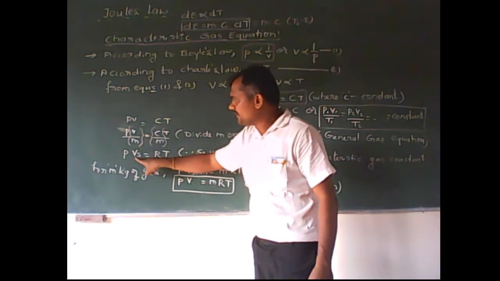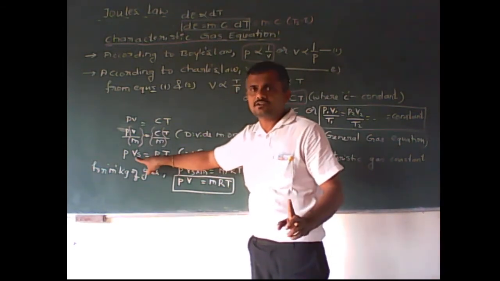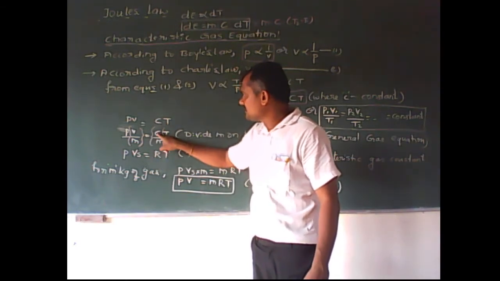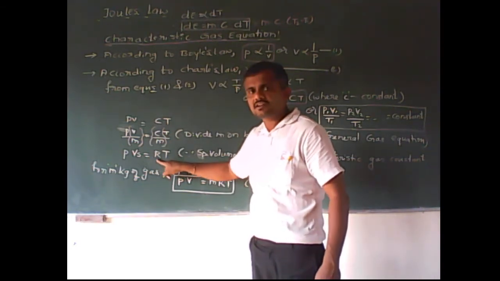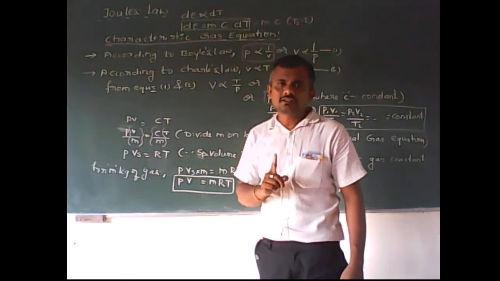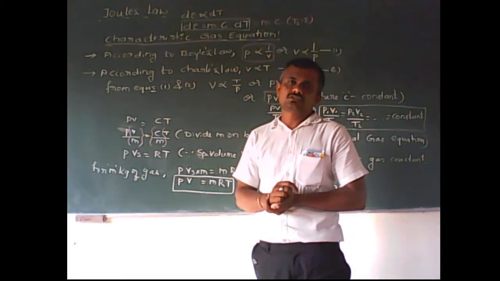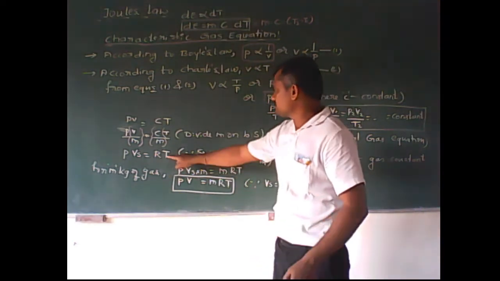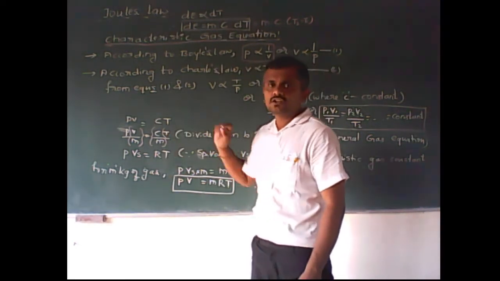And now we got P Vs, where Vs means specific volume, is equal to C by m. Instead of C by m, I can write it as RT, where R is called the characteristic gas constant, and T is the temperature.